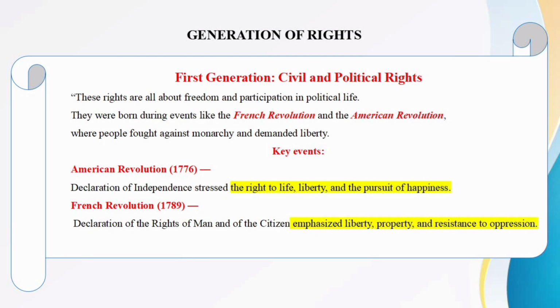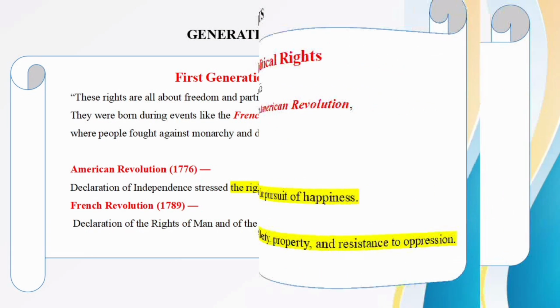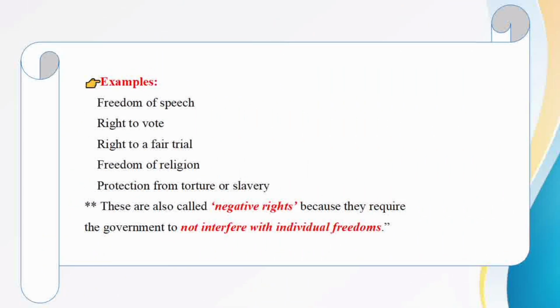American Revolution 1776, Declaration of Independence, which stressed the right to life, liberty and the pursuit of happiness. French Revolution 1789, Declaration of the Rights of Man and the Citizen, emphasized liberty, property and resistance to oppression. Let's see some examples of the first generation of rights. Freedom of speech, right to vote, right to a fair trial, freedom of religion, protection from torture or slavery.